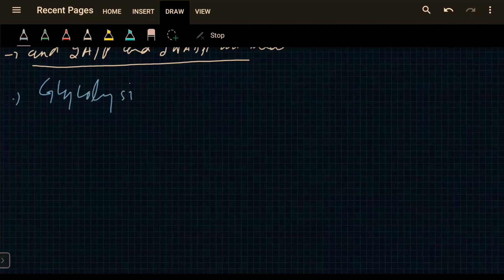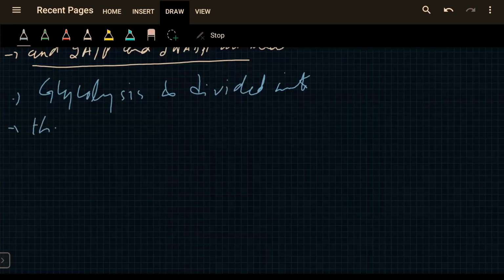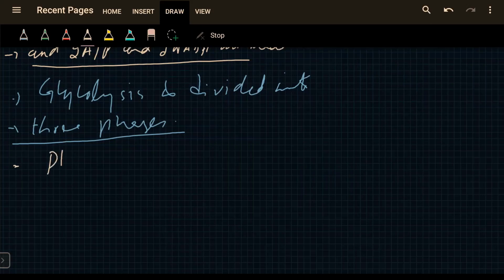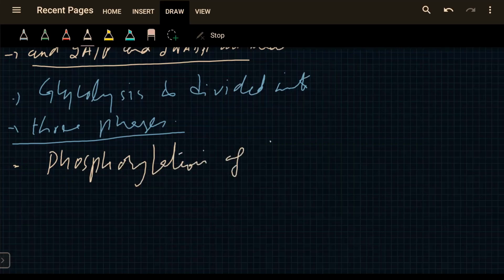Glycolysis is divided into three phases. Number one, phosphorylation of glucose.